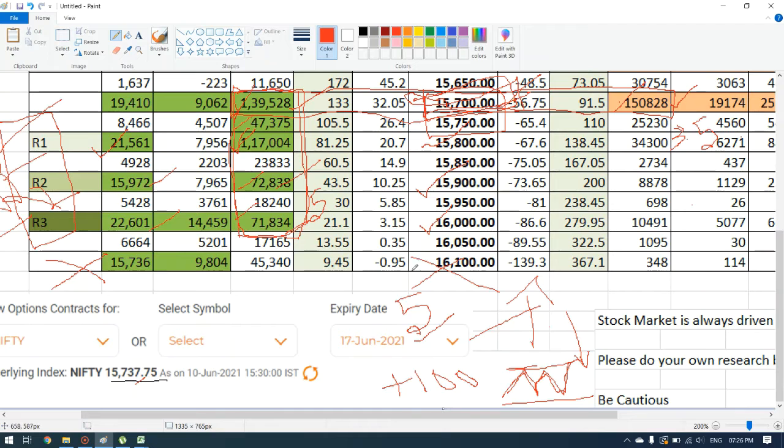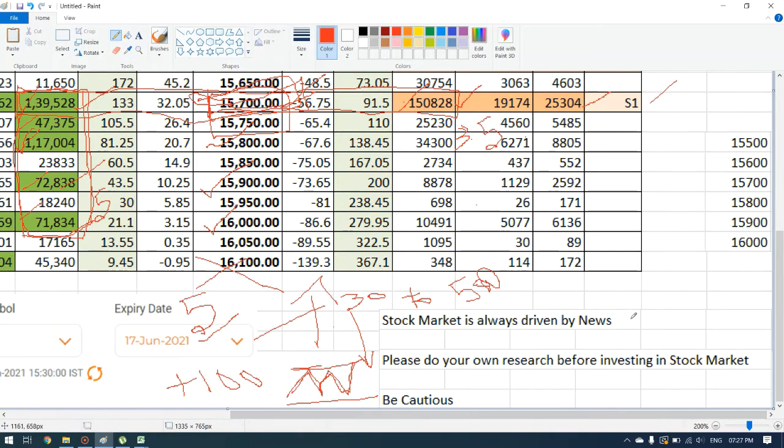So since today was an increase in weekly expiry, on Friday most probably it will be sideways, or else you can expect 30 to 50 points downside. Either the market will be sideways, or else it will be 30 to 50 points down tomorrow.